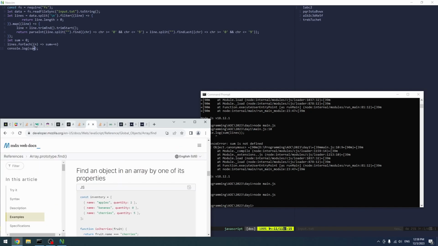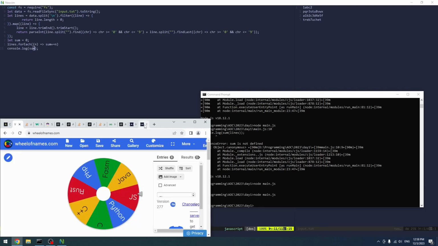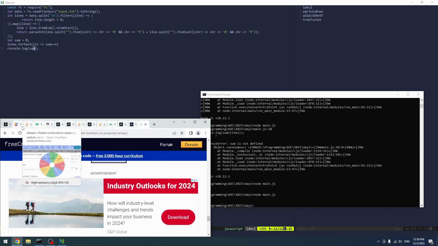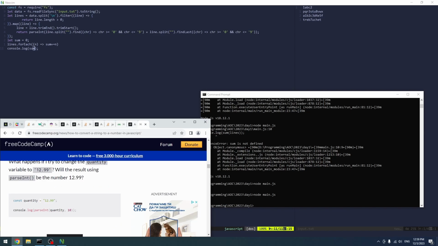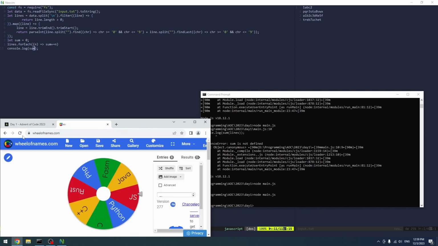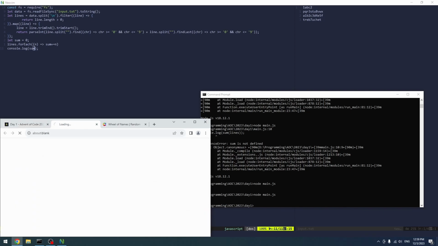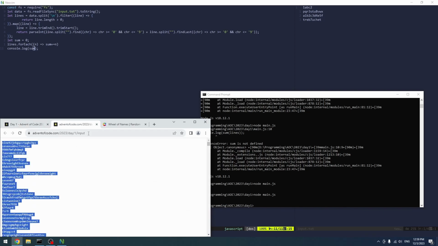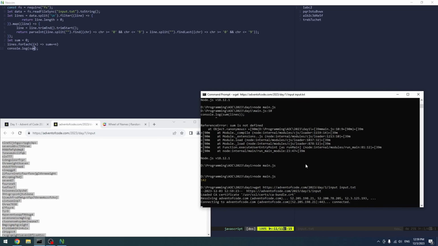So 42, is that the answer to... I have a lot of tabs open, so let's actually close them. Probably not this one, so let's actually close. Close. Okay. 142, right? So it's get your puzzle inputs. We can probably wget this to input.txt.